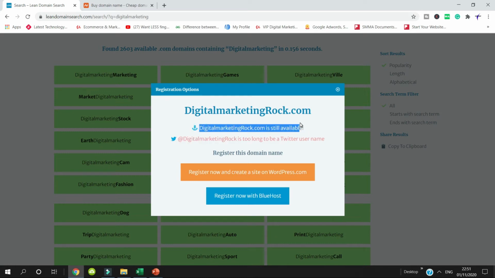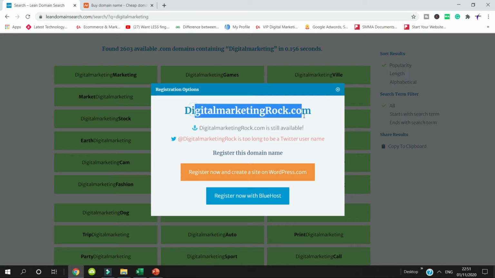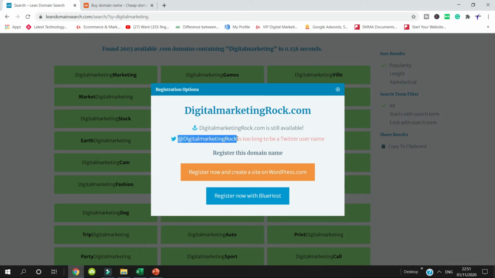Here you can see the domain rock.com is still available. You can register this domain with a different domain service provider. Also, the Twitter name is displayed here.